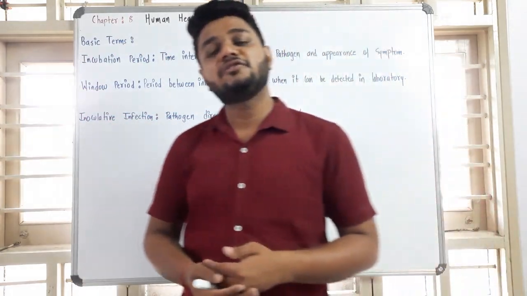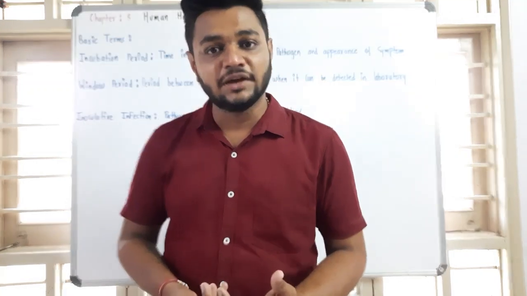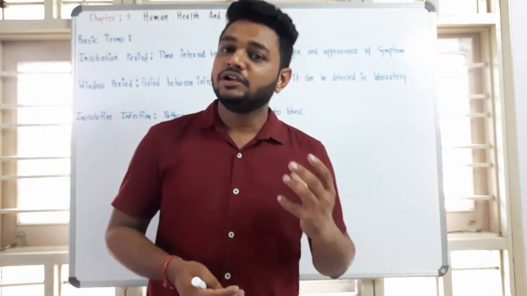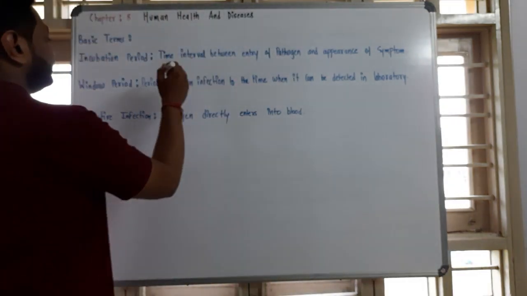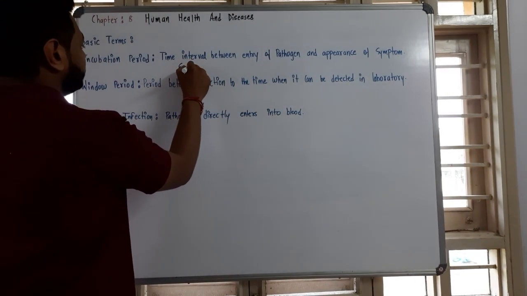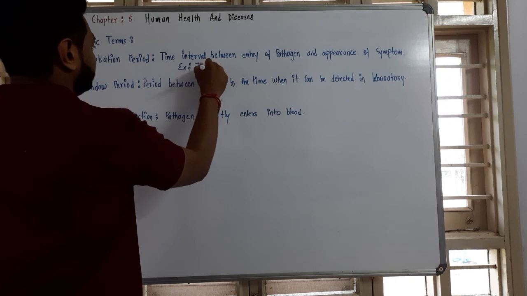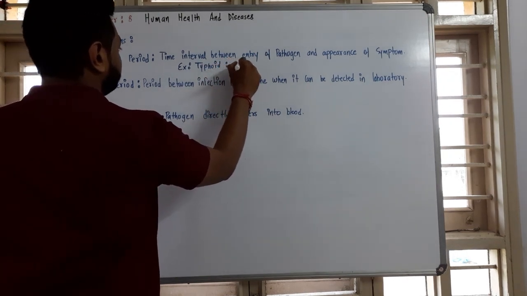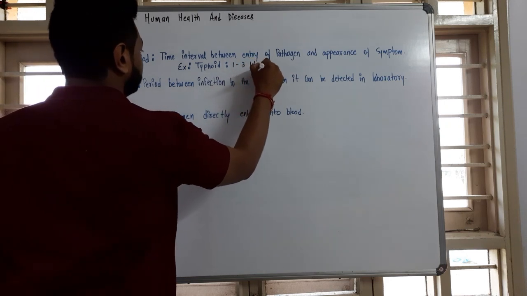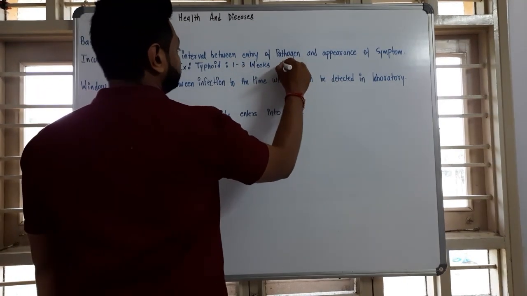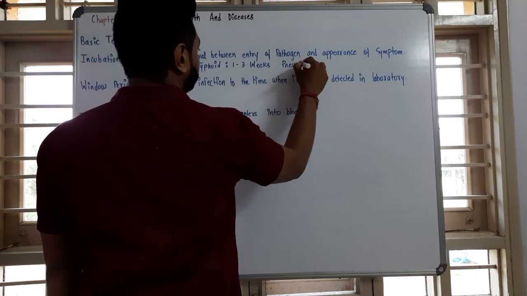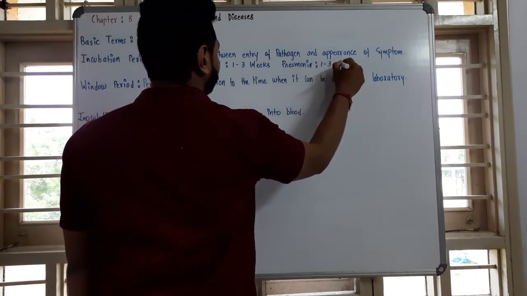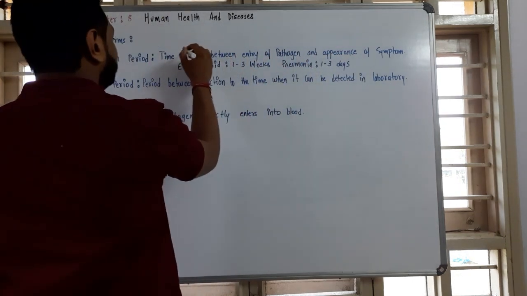The same applies to pneumonia. If we talk about pneumonia, 1 to 3 days is the incubation period. So typhoid is a well-known disease which has an incubation period of 1 to 3 weeks, and pneumonia has an incubation period of 1 to 3 days.